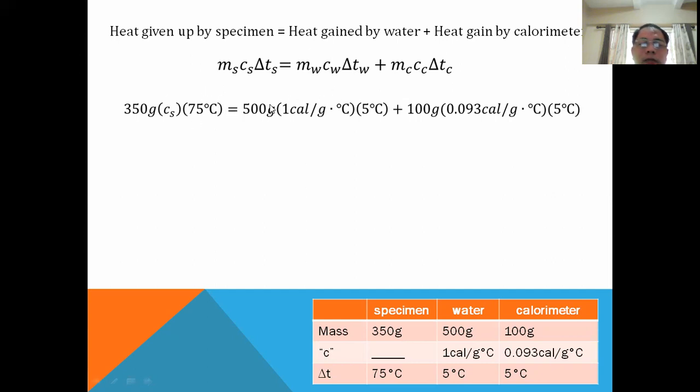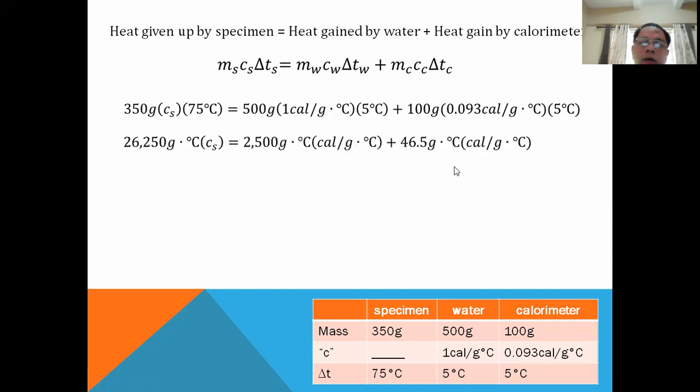Now the other side: the water is 500 grams times the specific heat of water, 1 calorie per gram per degree Celsius, times 5. Whereas your calorimeter is 100 grams times the specific heat of the calorimeter times its change, also 5 degrees. Again, it is 5 because 25 is the final and the initial is 20 degrees. Now, combining the terms on the right side, multiplying them, that will give you around 2,546.